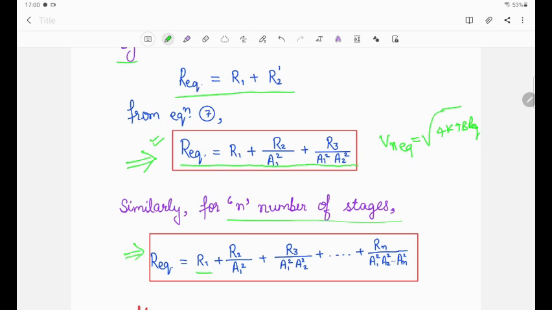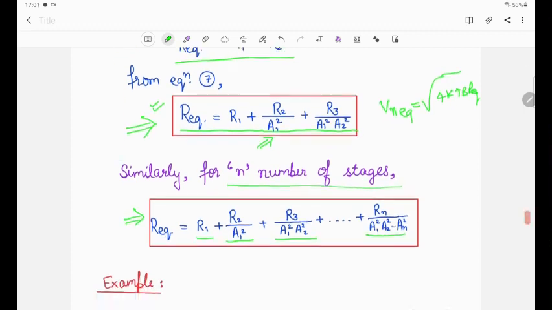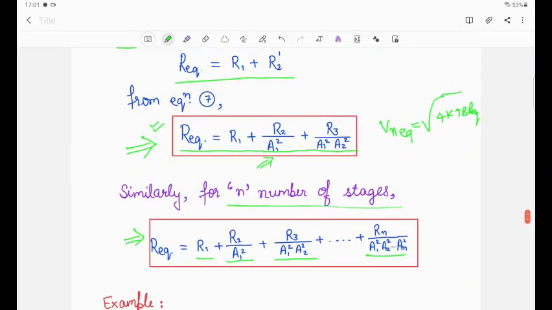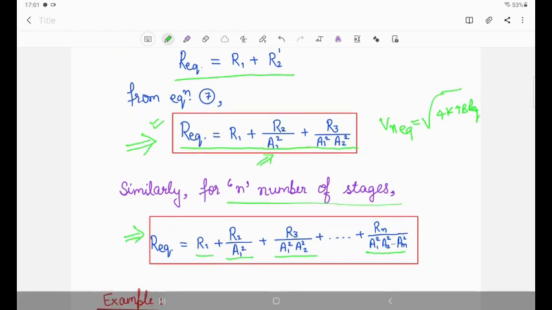This will be R1 plus R2 divided by A1 square plus R3 divided by A1 square A2 square plus Rn divided by A1 square A2 square, and so on up to An square. That is, when we transform the resistance from output to input, we just divide by the gain of that particular stage. That we have done in this derivation. This is a very important derivation, and based on this derivation, we need to take one example and solve that problem.